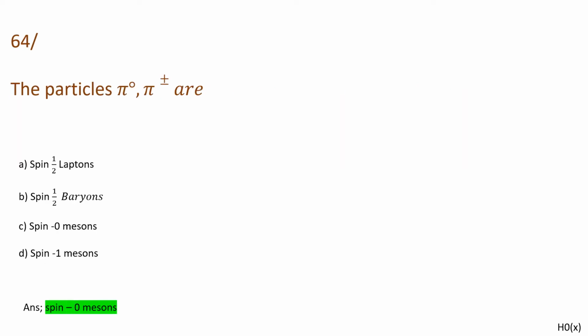Then the particles pi naught and pi plus minus are, and the options are spin half leptons, spin half baryons, spin 0 mesons and spin 1 mesons. We know that pi naught and pi plus minus are pions, which come under mesons and which have spin 0, so the answer will be spin 0 mesons.